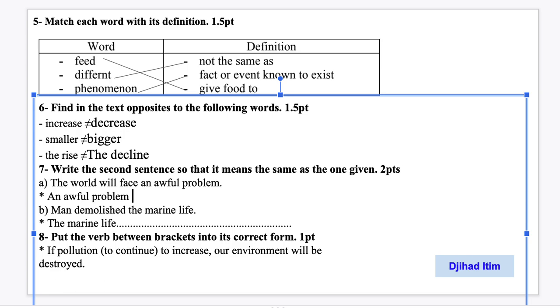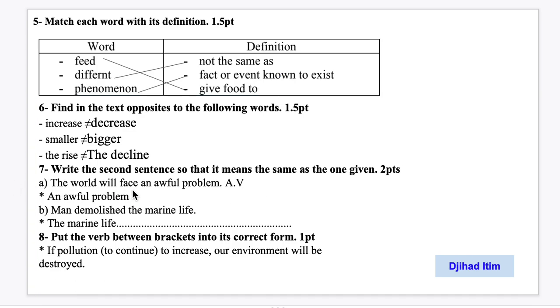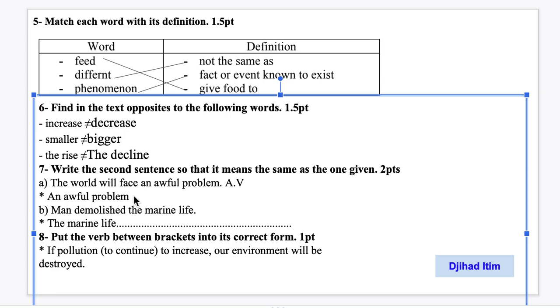So we delete this and type. Okay, so the world will face an awful problem. So what is this? Do you remember? This is the active and the passive voice. So this sentence here is given in the active voice. Okay, let's write it here like this, active voice. So we move to this one, which is normally in the passive voice, because we have here the object with the subject. Another problem is here.